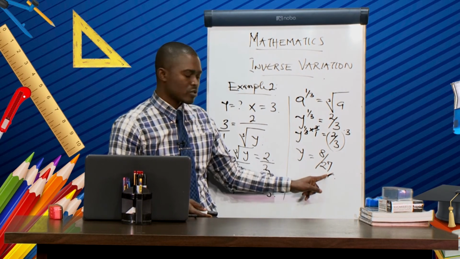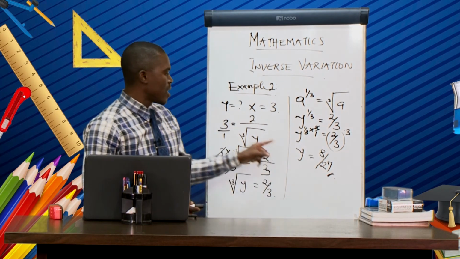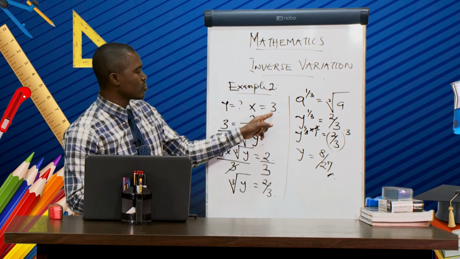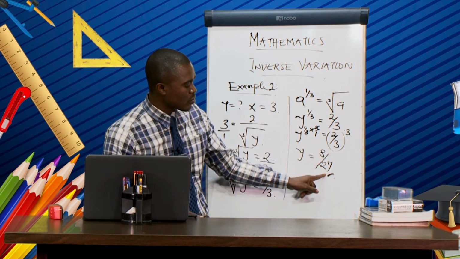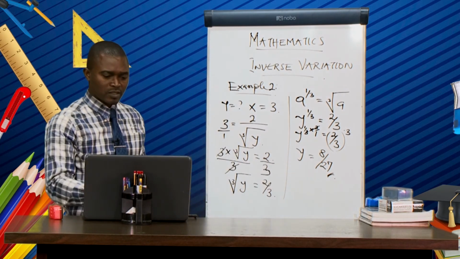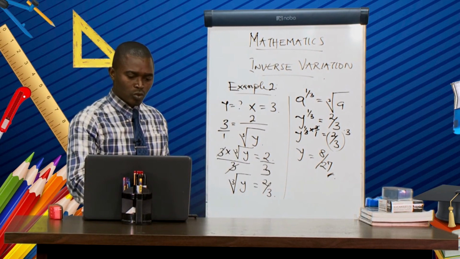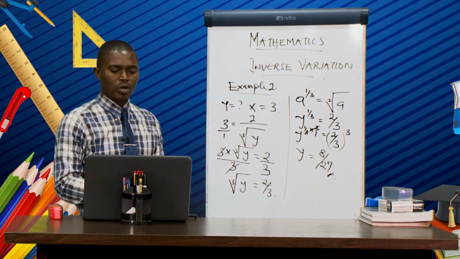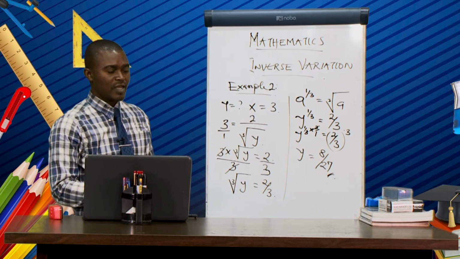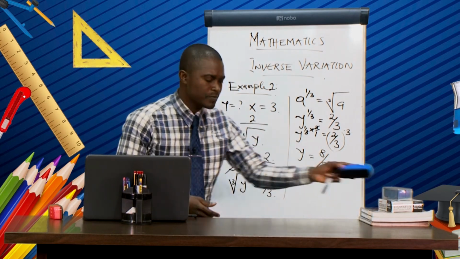8 over 27. I repeat, when x equal to 3, y equal to 8 over 27. So that is the solution to question number 2. And the last one for today, that is example 3.